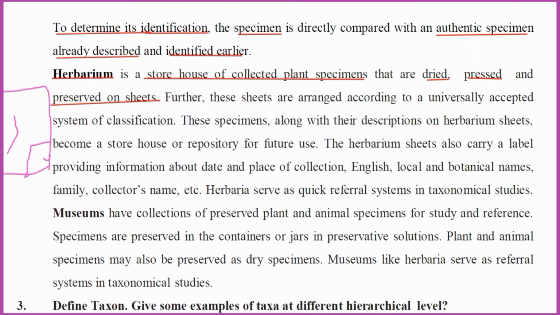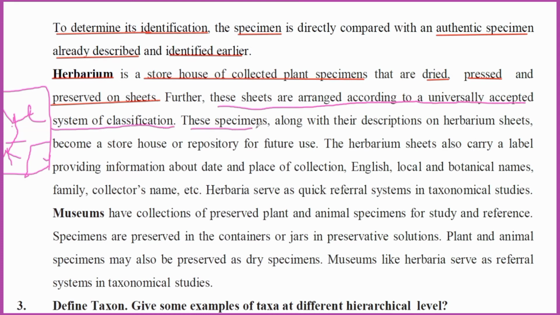After one week, you take out that dried, pressed plant and attach it onto the herbarium sheet with the help of white plaster tape. Here you should write details: the common name, the scientific name of that plant, where you collected it, by whom you collected it, and the date and time of collection. This is the total information the herbarium contains. Already I said these sheets are arranged according to a universally accepted system of classification.